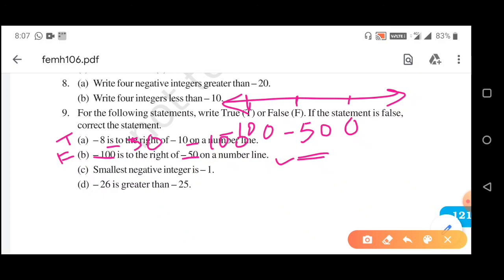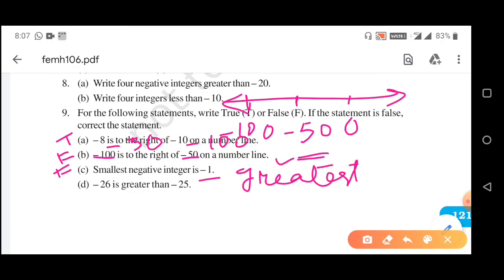Question number C: the smallest negative integer is -1. But -1 is the greatest negative integer, not the smallest negative integer. So it is also false. The correct line will be: the greatest negative integer is -1.